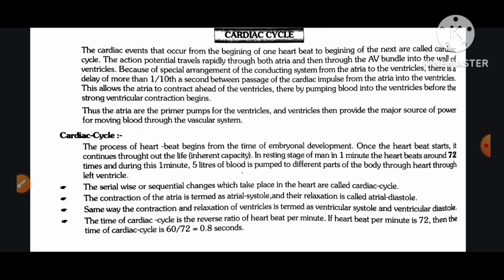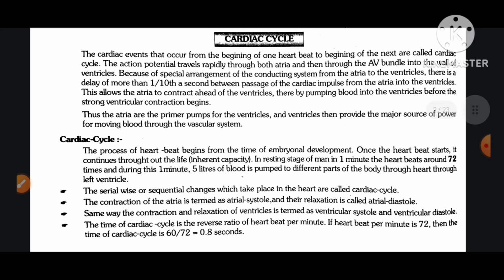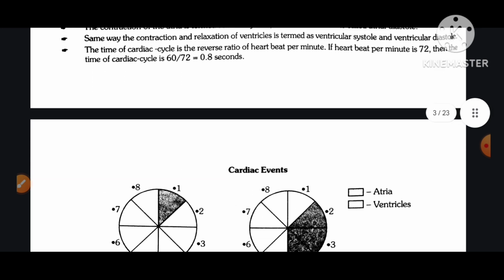The time of the cardiac cycle is the reverse ratio of heartbeat per minute. If the heartbeat per minute is 72, then the time of the cardiac cycle is 60 by 72, which is equal to 0.8 seconds.